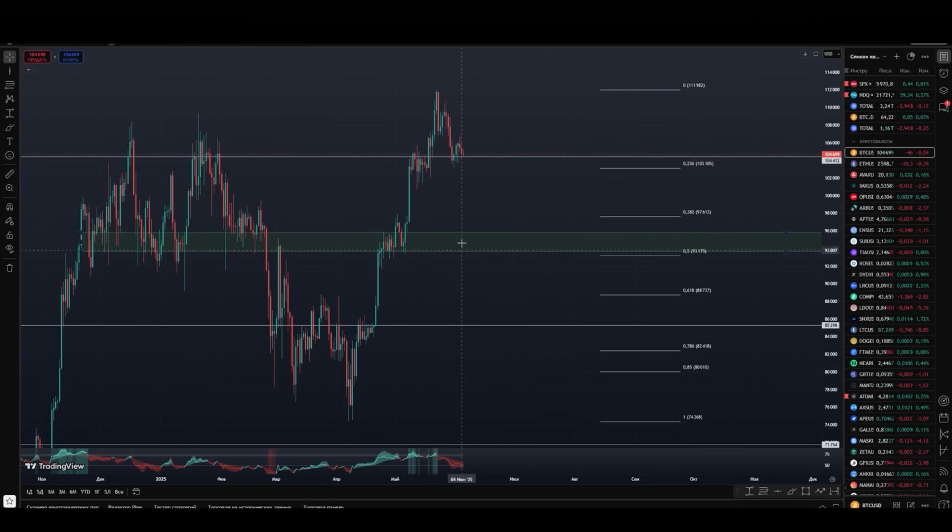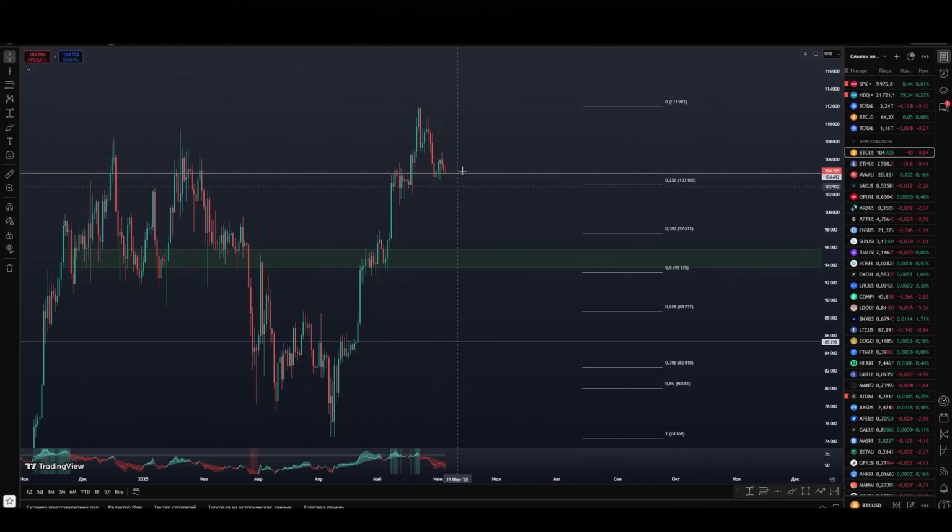We also did not have strong corrections before, if we consider local impulses, at least. In the area of 0.38 Fibonacci, yes, that is, we had minimal corrections. And accordingly, if we consider all this upward movement, from the point of view of the continuation of the uptrend, that is, it is like a bullish stage, everyone should understand. I do not mean the transition of Bitcoin into a downtrend and the beginning of a bear market, but a correction to the entire growth structure.